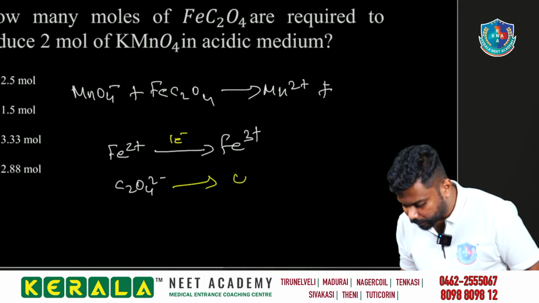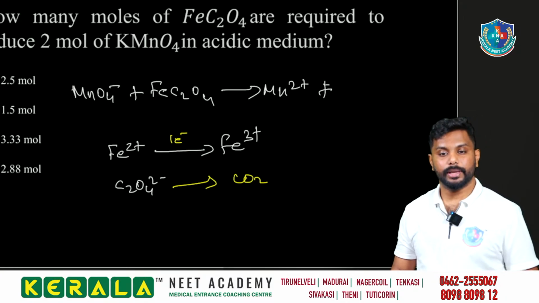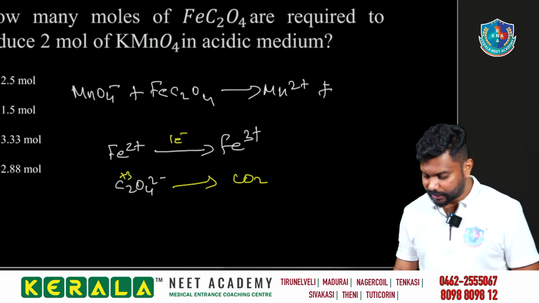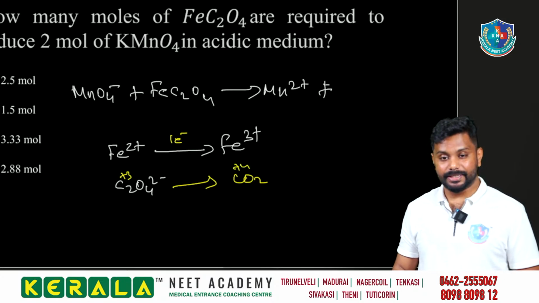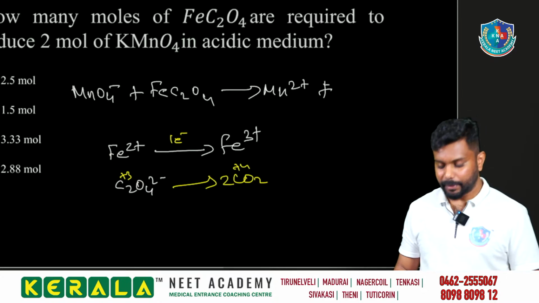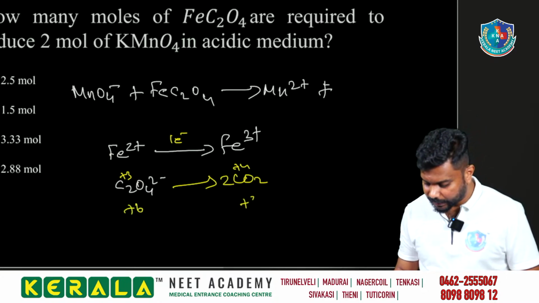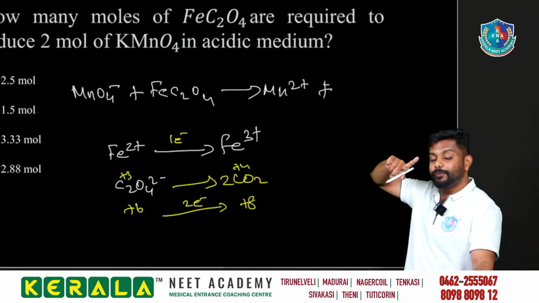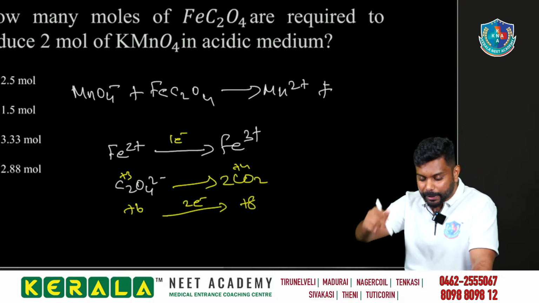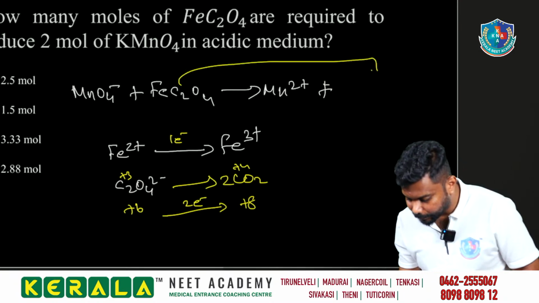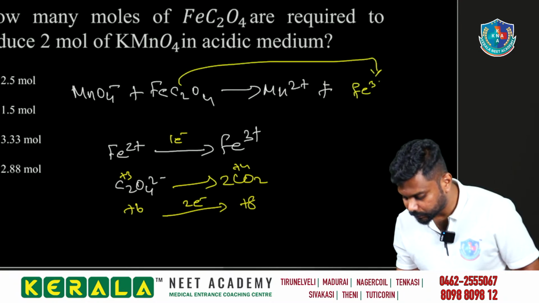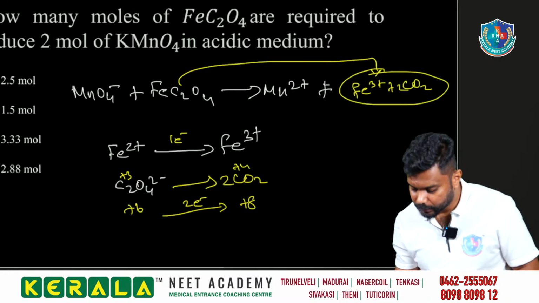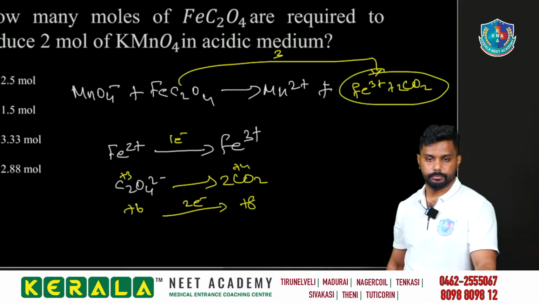C2O4 2- will be converted to CO2. This is oxidation. Why? In C2O4 the carbon is in the +3 oxidation state. One carbon in CO2 is +4, so 2 carbon is +8, compared to +6, so 2 electrons are involved. So whenever we are oxidizing ferrous oxalate, how many electrons are participating? 3 electrons are participating. So Fe3+ and 2 CO2, 3 electrons are participating. Done.